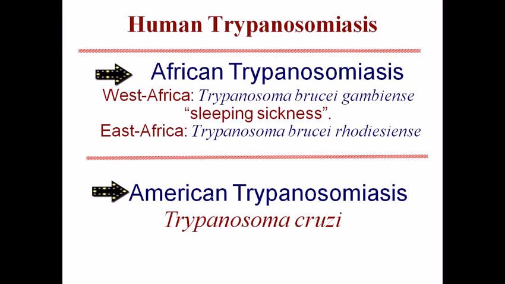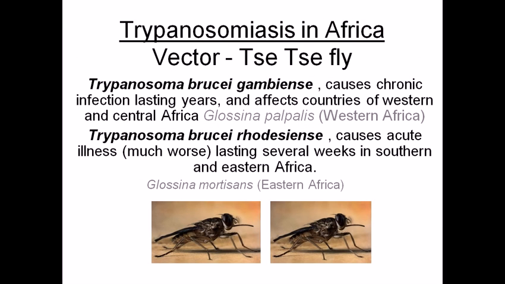Otherwise, they won't. There is no way to get this disease because this tsetse fly, which is the carrier or the vector for this disease, is not found in America. It is mostly found in Africa, right? So if an American moves to Africa and is bitten by an infected tsetse fly, then there is a chance of getting the disease.